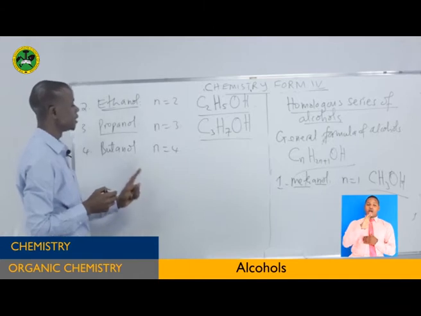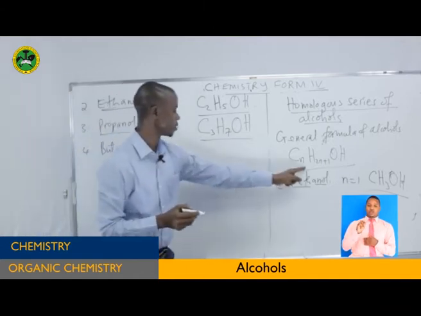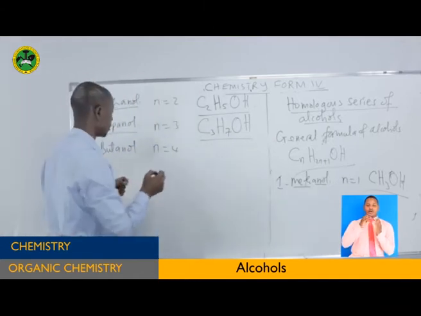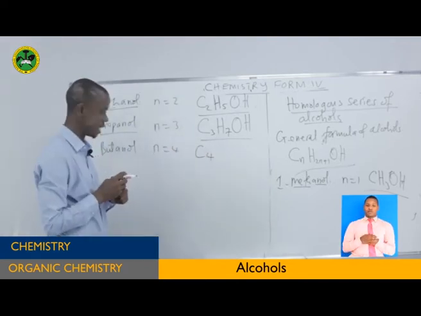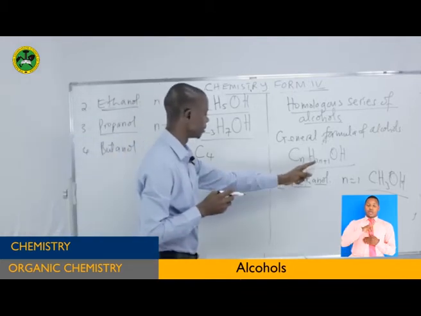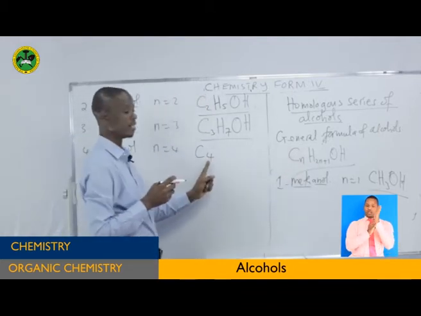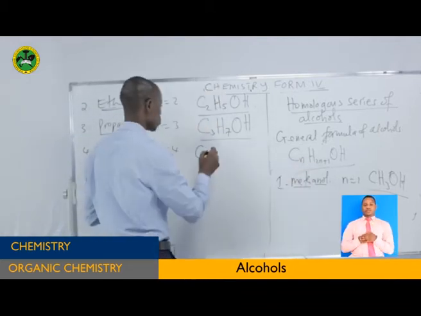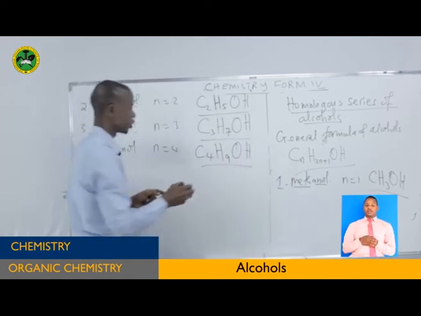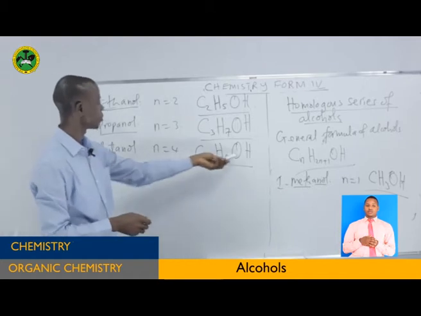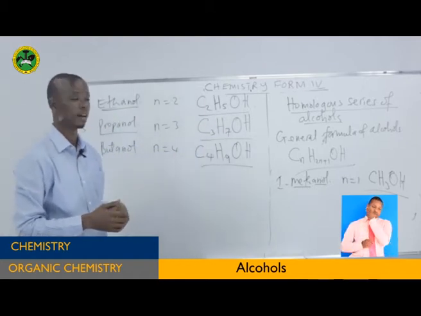Now to write the molecular formula of it, we use this general formula. C, it is 4. And hydrogen, 2 times 4, 8, plus 1, 9. So we have H9, then OH. So it is simple to write this molecular formula.